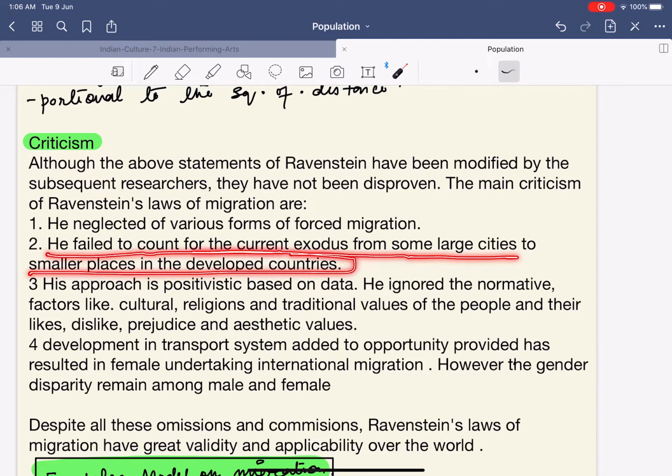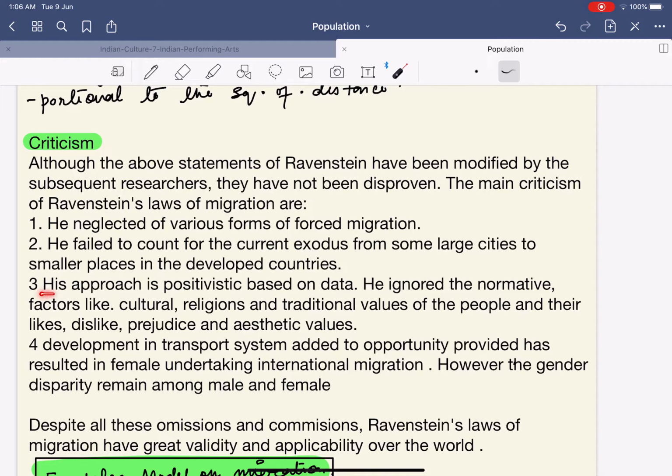the developed countries. See, what actually is happening in these developed countries is that the cities are basically becoming too crowded, and as a result of this, people are moving out of the cities. And those people who are moving out of the cities are in large number, and that is something Ravenstein doesn't take into consideration.